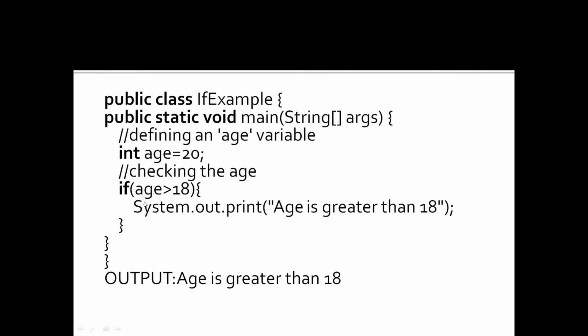If age is greater than 18, then System.out.print of "age is greater than 18". Since we have given the age as 20, I will get the output: age is greater than 18.